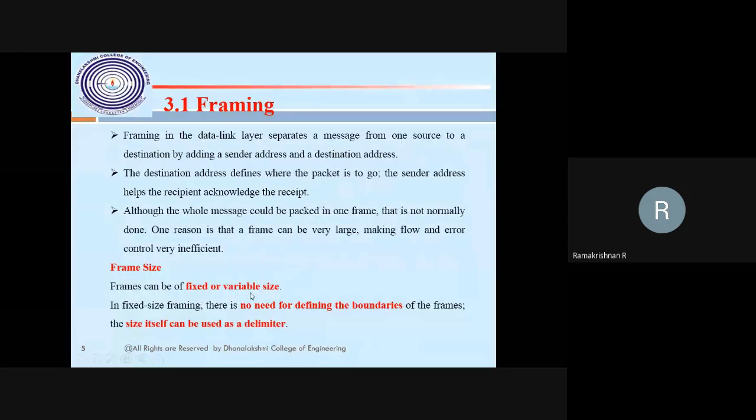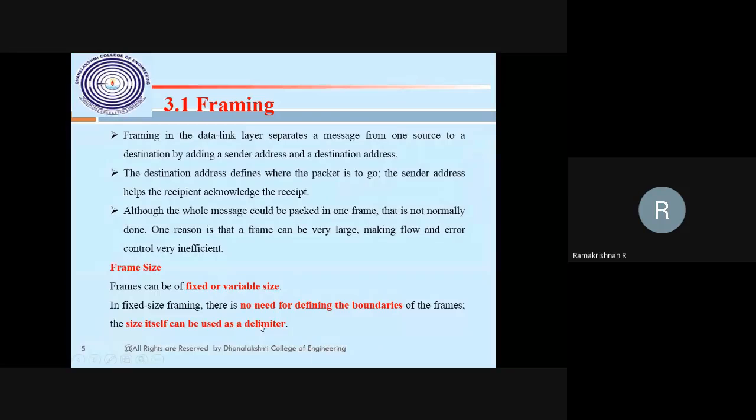Suppose the size is variable: the first frame may be 1 to 5, the second may be 5 to 6. We have to say where the end of the frame is, then 6 to 8, a different variable size. So like this, there will be a delimiter. A delimiter is nothing but the starting point and the ending point of the frame. It is mentioned by the frame and is called a delimiter.